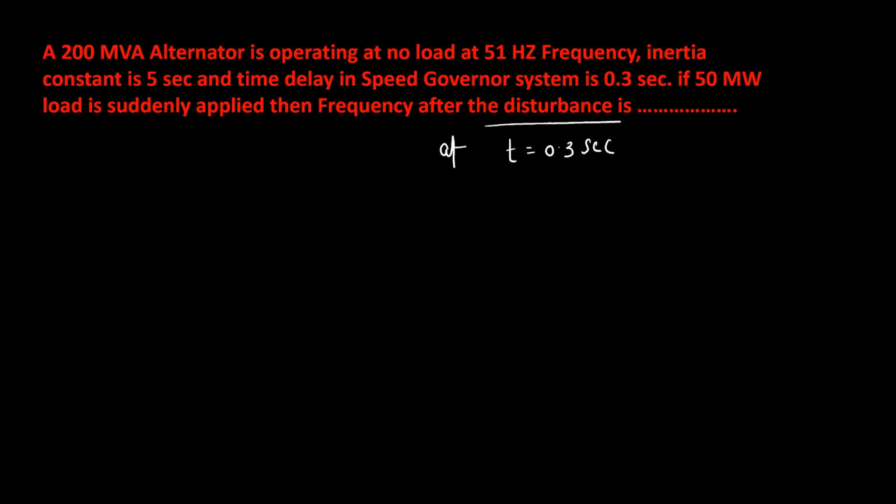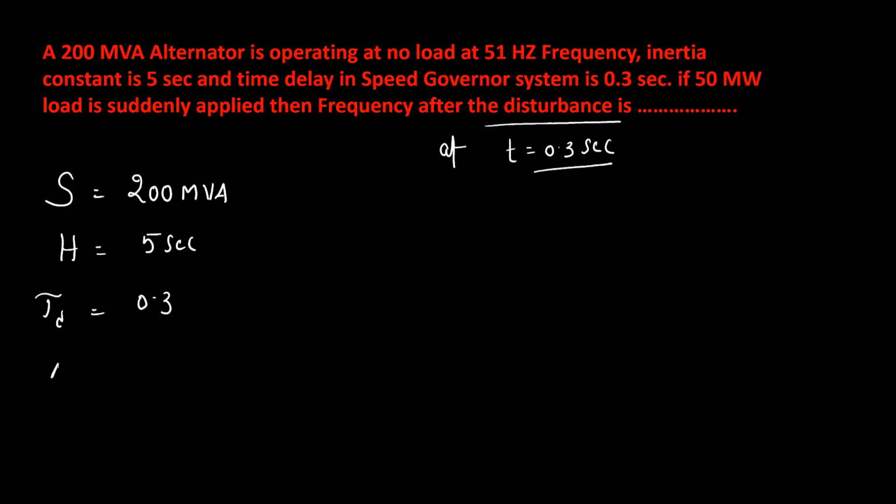They can ask anyway, after the disturbance at t equal to 0.3 second is how much. So here the data given is S is 200 MVA. Inertia constant H is 5 seconds. Time delay is 0.3 and your delta PD is 50 megawatt.